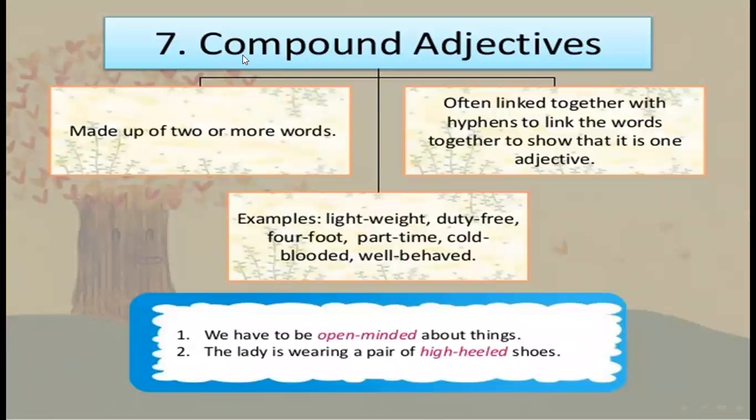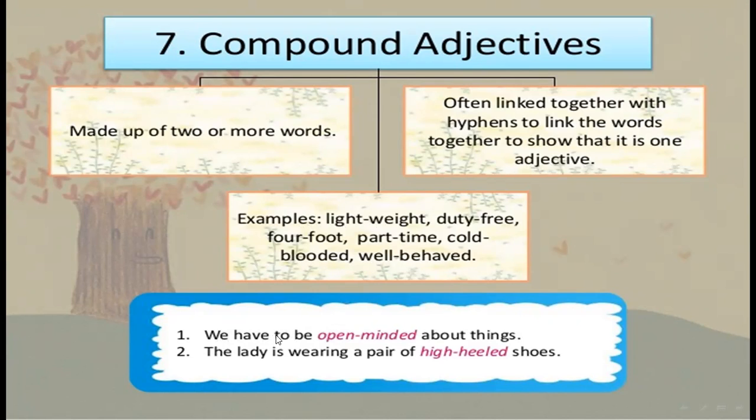Next is the last type of adjectives. Number 7, compound adjectives, made up of two or more words, often linked together with a hyphen. See this type of dash, called a hyphen, to link the words together to show that it is one adjective.